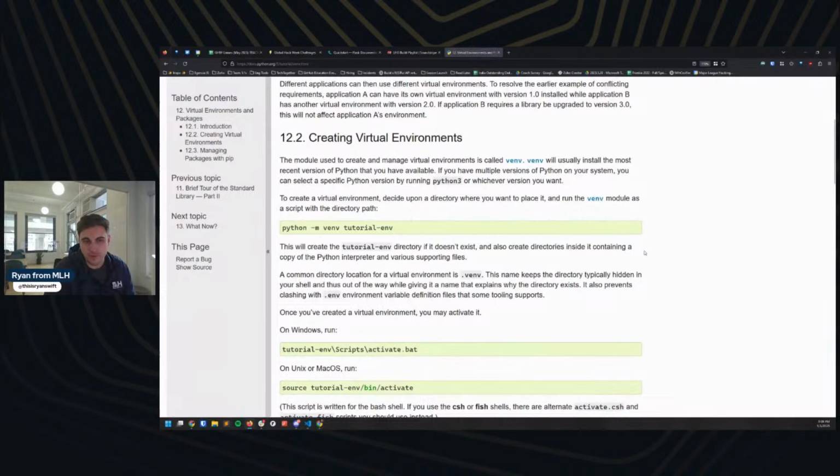Again, if you're not familiar with virtual environments or you're unsure what this means, we're just going to create a little space on our computer where we can install extensions and different components for Python, and it's not going to impact the other projects we have going on. It's a really good best practice if you're going to be doing multiple projects over the course of the week, like I suspect many of you are.